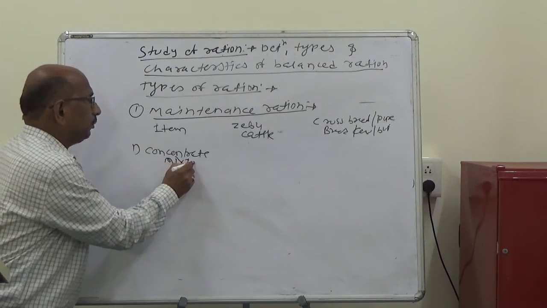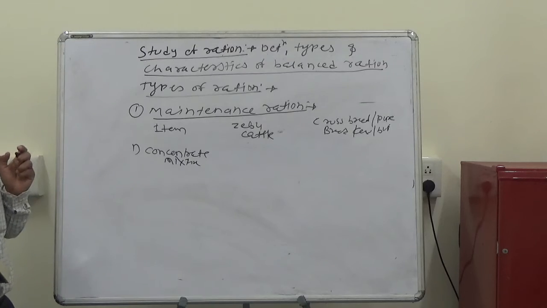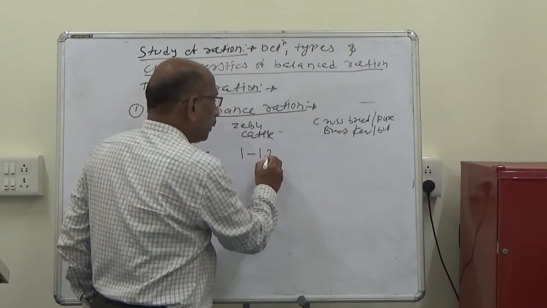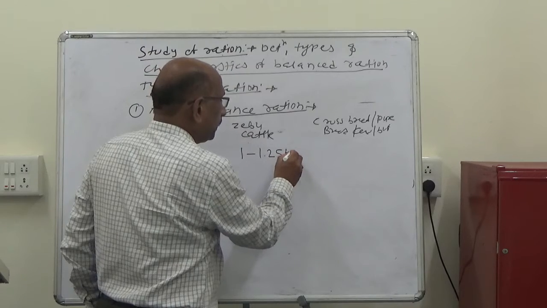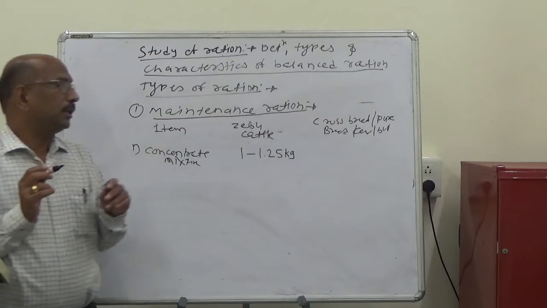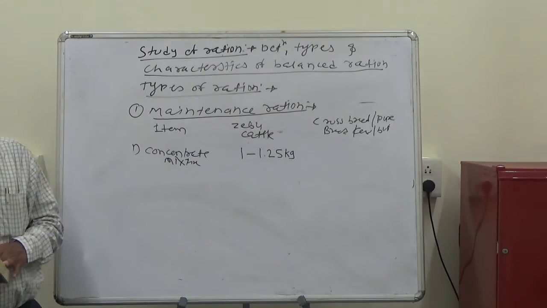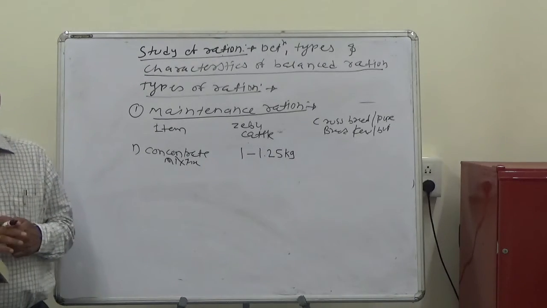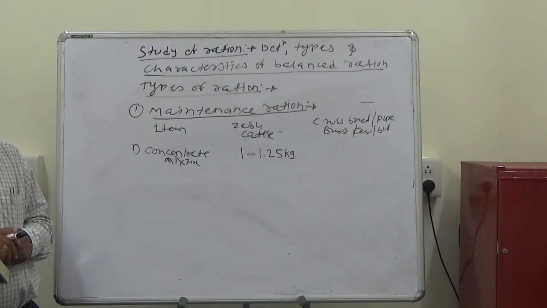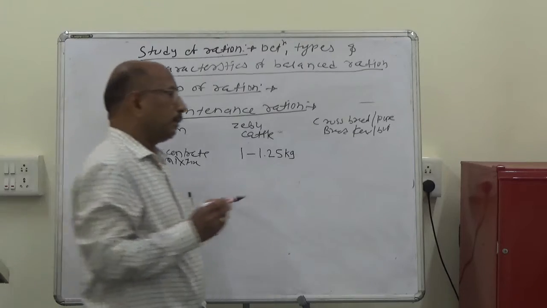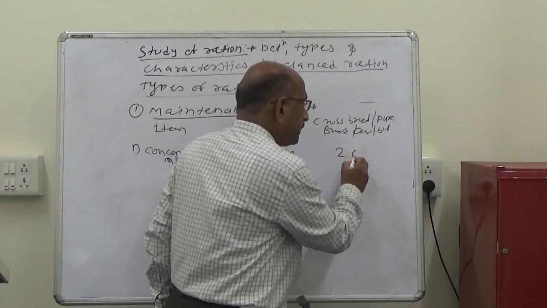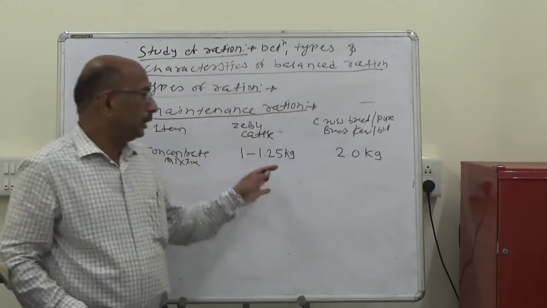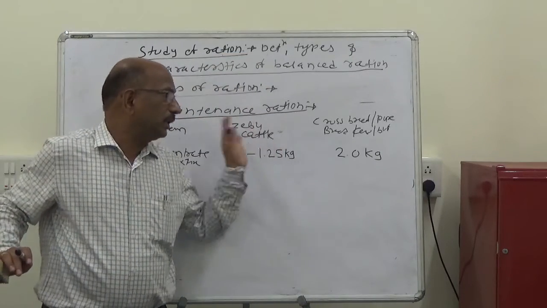The concentrate mixture should be provided to the Zebu cattle at about 1 to 1.25 kg daily. In case of the crossbreeds or the pure breeds of the Indian cattle breeds, about 2 kg of the concentrate mixture daily.